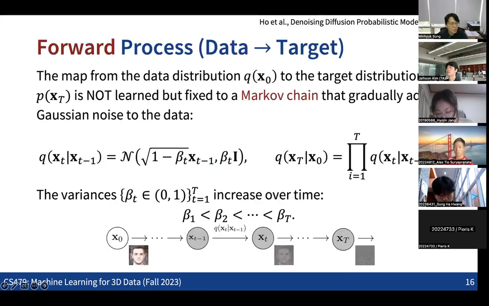The process of mapping from the data distribution to the target distribution is defined like this. We have q(x0), which is the data distribution, and then we map this into the target distribution p(xT). One key thing is that we are not learning this mapping; it is a fixed procedure. These are all things that the user defines.